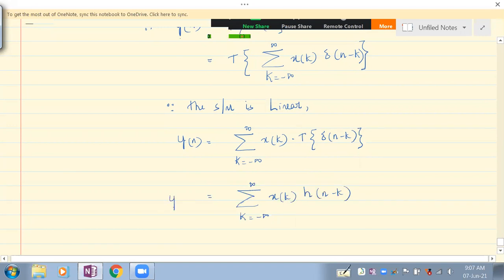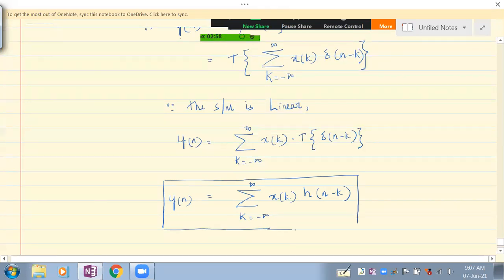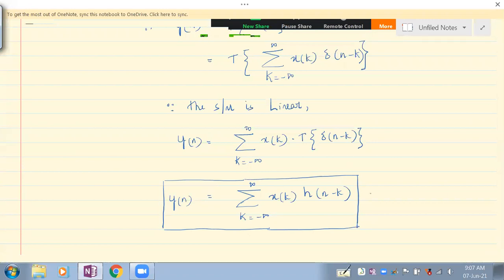So this is the output of what? A discrete time LTI system. Everybody understand this point? So this is the discrete time LTI system output. Now we need to express this properly. What is this?